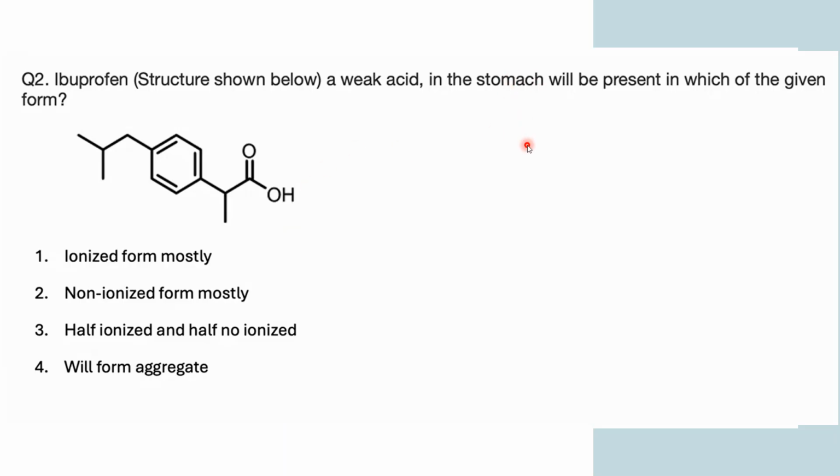As the stomach is acidic in nature, you know that this acid group can only form an ionized species when a base is present, because the hydrogen is abstracted by a base, and the negative charge left behind is stabilized by the conjugation of this acetate group, right? So if the medium is basic, it would form O minus and H plus preferentially because of the resonance which stabilizes this negative charge.